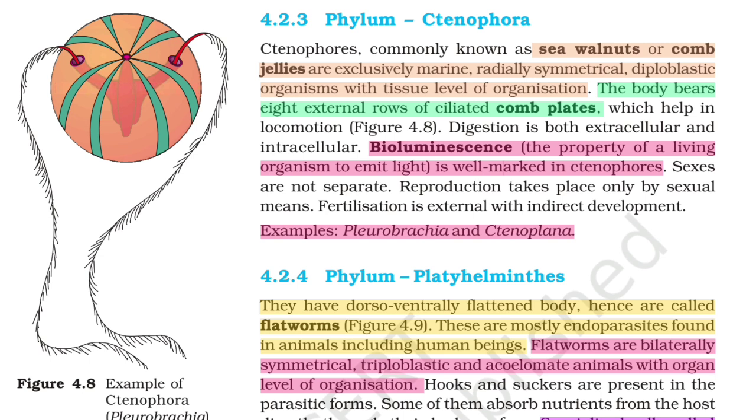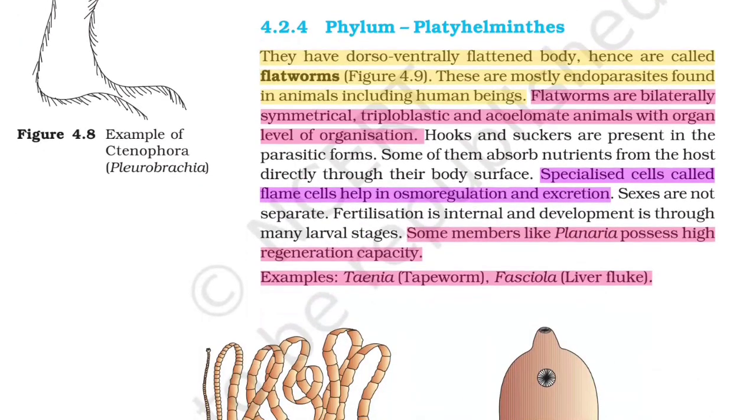Examples: Pleurobrachia and Ctenoplana. Phylum Platyhelminthes. They have a dorso-ventrally flattened body, hence are called flatworms. Figure 4.9. They are mostly endoparasites found in animals including human beings. Flatworms are bilaterally symmetrical, triploblastic, and acoelomate animals with organ level of organization. Hooks and suckers are present in the parasitic forms. Some of them absorb nutrients from the host directly through their body surface.